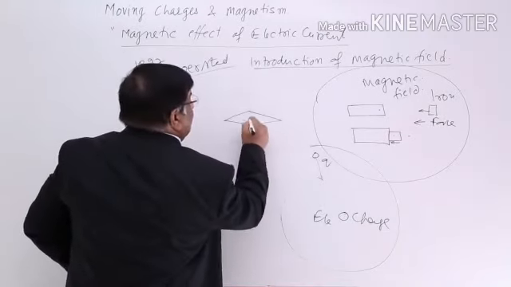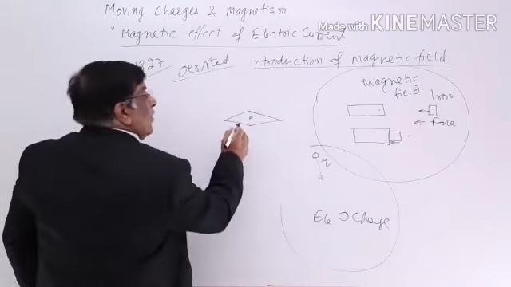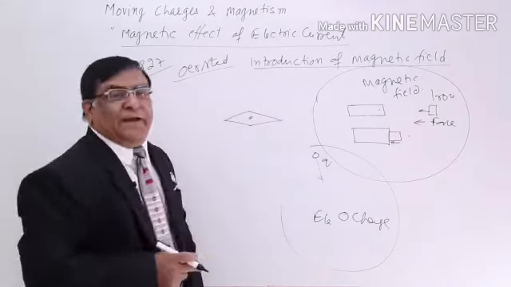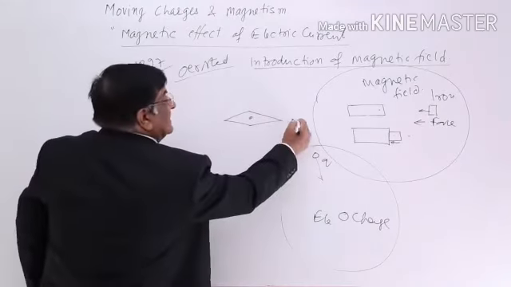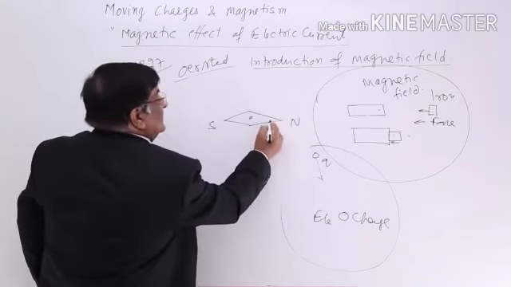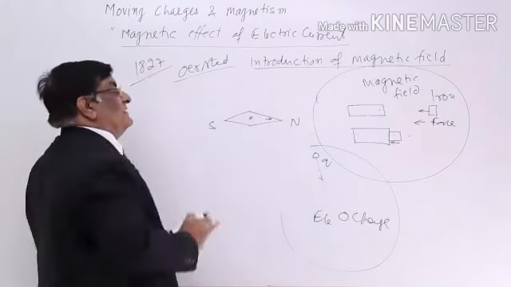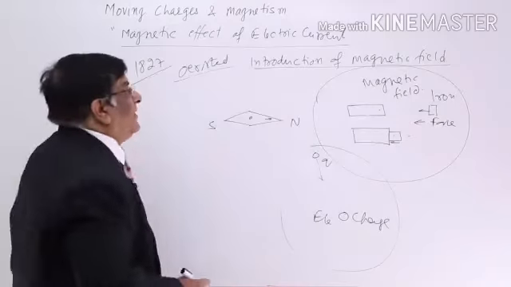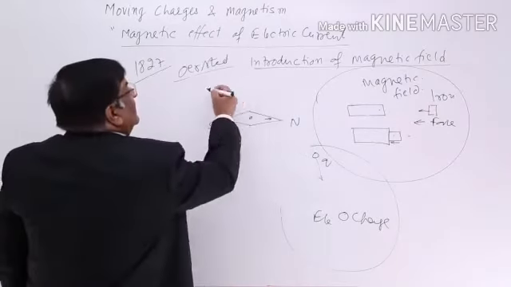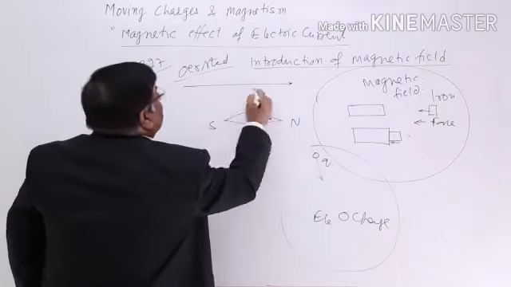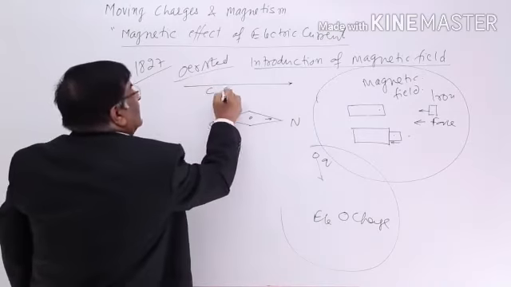This magnetic needle, normally under the effect of Earth's magnetic field, stays in the direction north. It always stays in the direction north. Now, he was having a straight current carrying conductor.